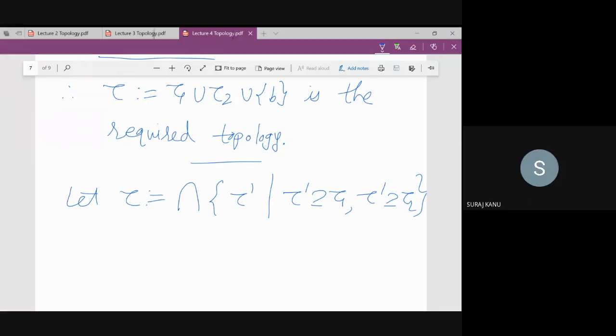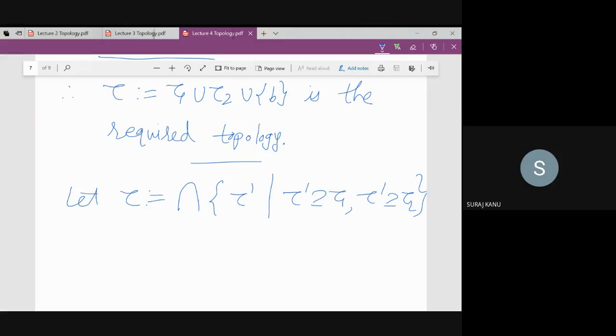We have to check, sir. Yes, phi, you're right. So first thing, let us see whether this collection is non-empty. Can you give me at least one tau dash, such that X belongs to tau dash?